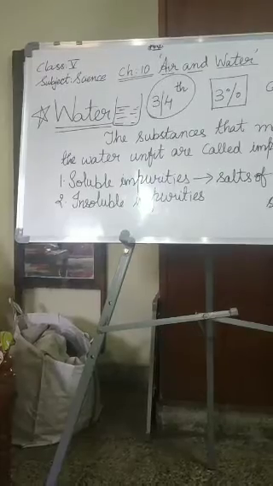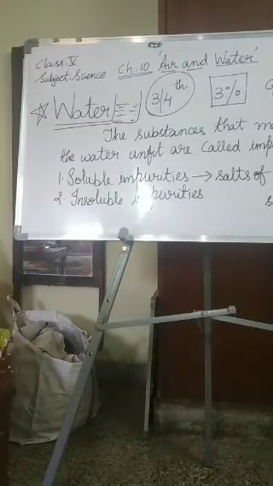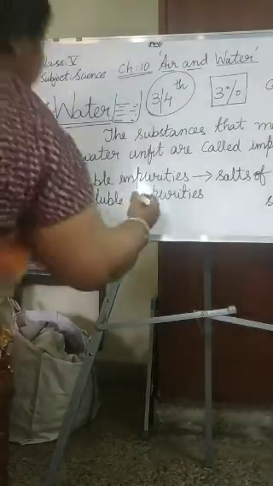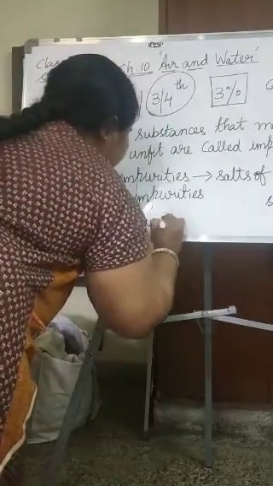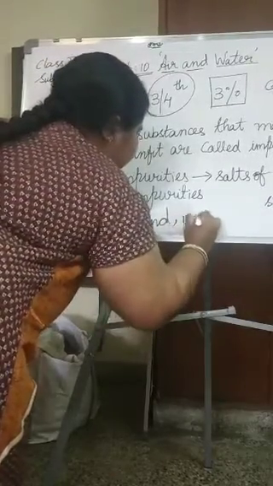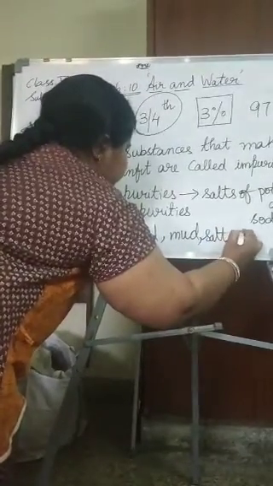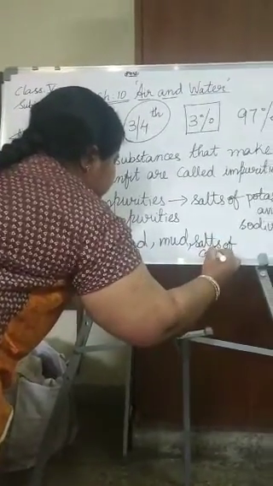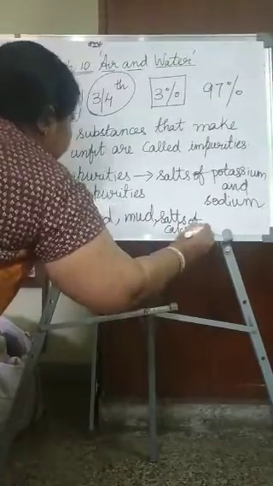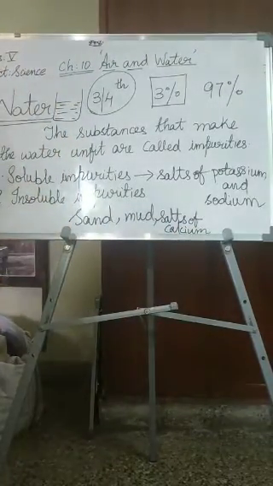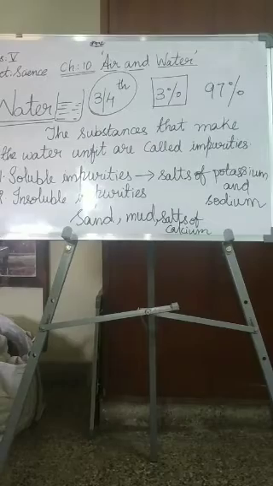Examples are sand, mud, and salts of calcium. That means these impurities are insoluble in water. That means they do not dissolve in water.